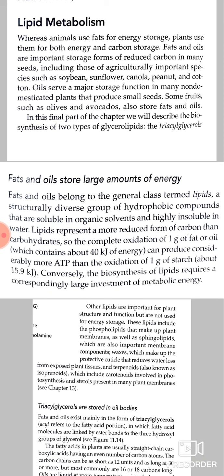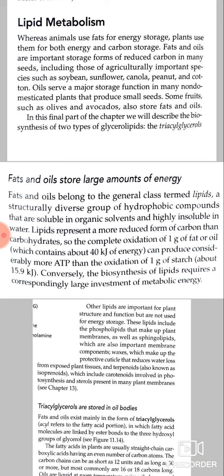Animals use fats for energy storage. Plants use them for both energy and carbon storage. Fats and oils are important storage forms of reduced carbon in many seeds, including those of agriculturally important species such as soybean, sunflower, canola, peanut, and cotton.